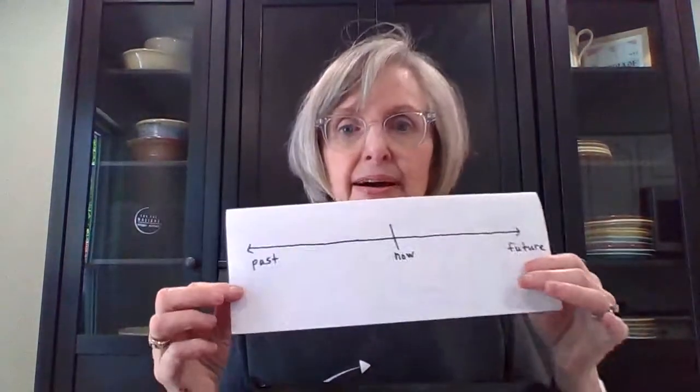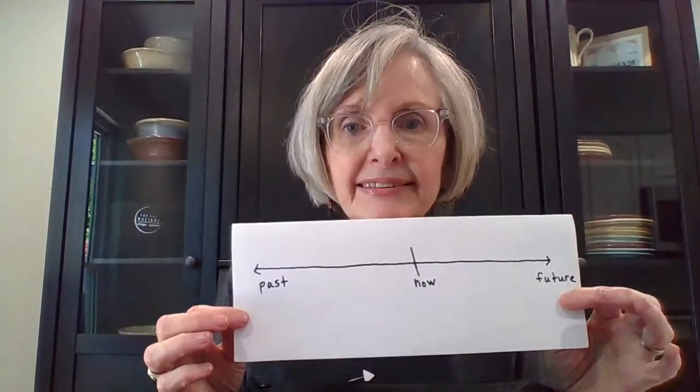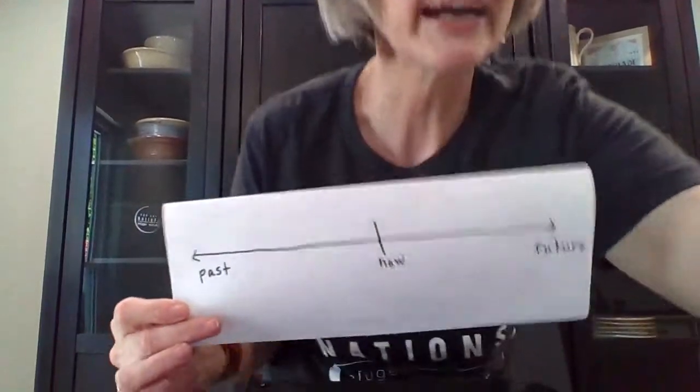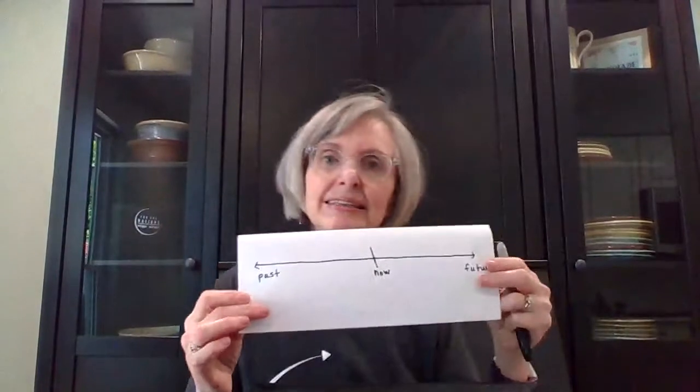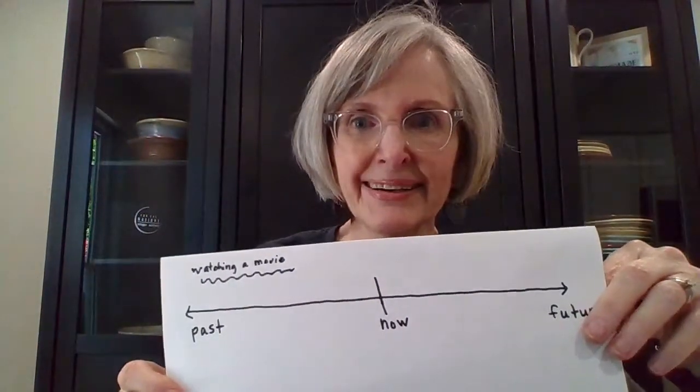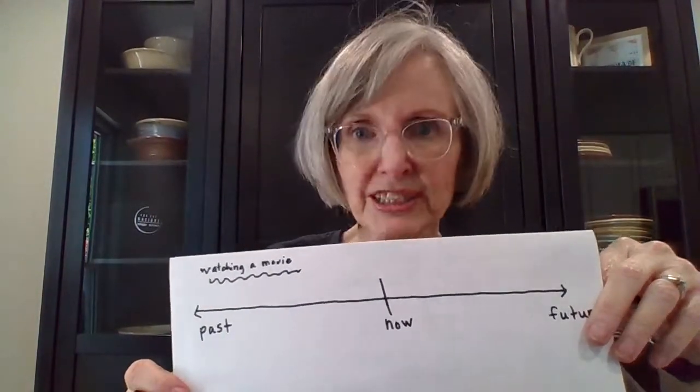Okay, so here's our number line where we have past, now, and future. So let's say last night I'm going to write on this. So last night, Tim and I were watching a movie. So let me draw that. We were watching a movie. So we are just happily watching a movie, okay? No interruption, just watching a movie.